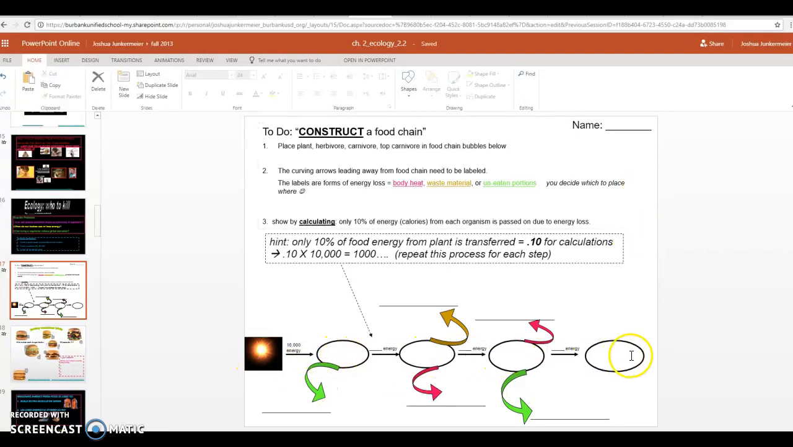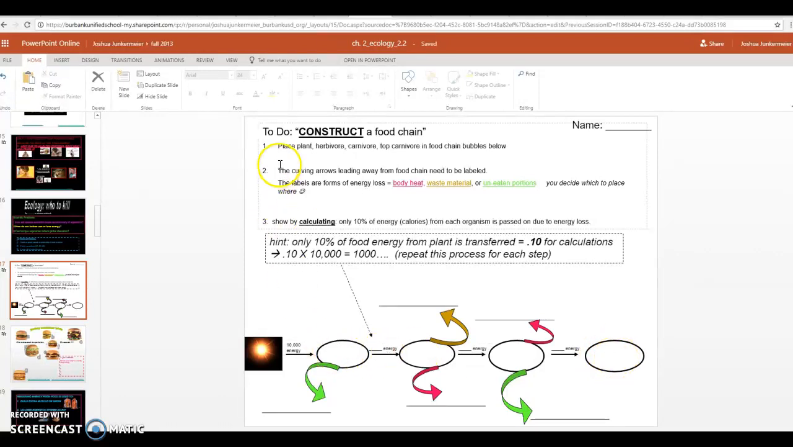So we have a food chain here, and the instructions say place a plant, herbivore, carnivore, and top carnivore in the food chain bubbles below. So you'd place a plant here, an herbivore here, because a herbivore eats plants. Then you'd put a carnivore here that's going to eat the plant eater or the herbivore. And then you put a top carnivore, something that's like the top of the food chain, right?